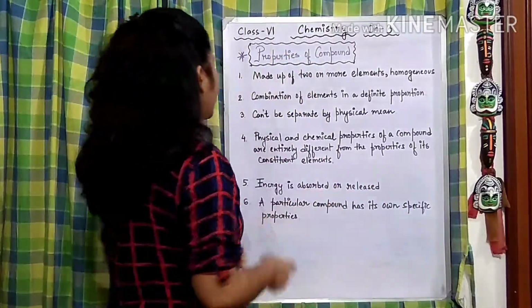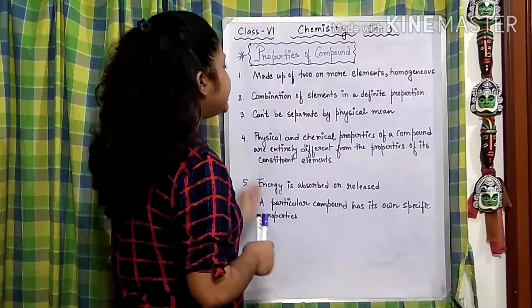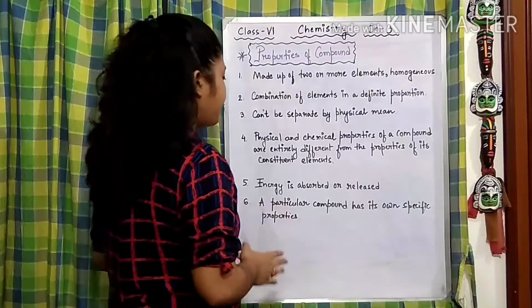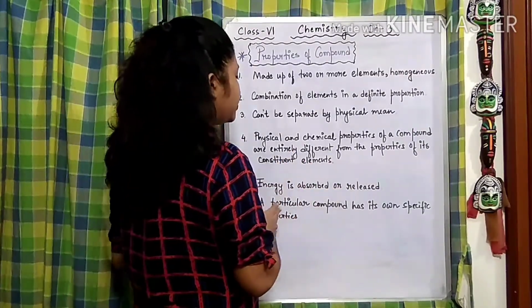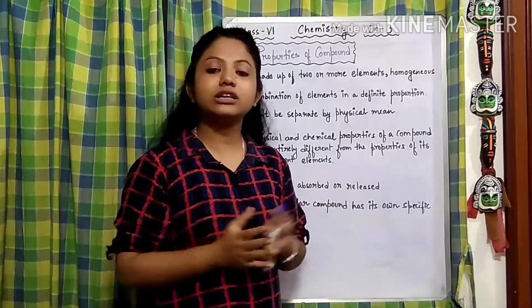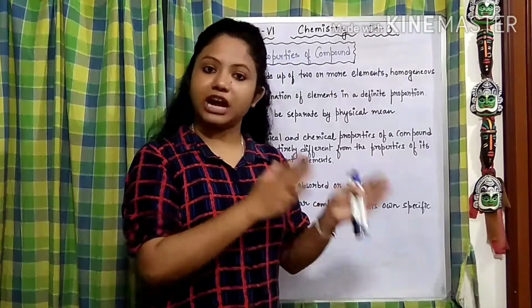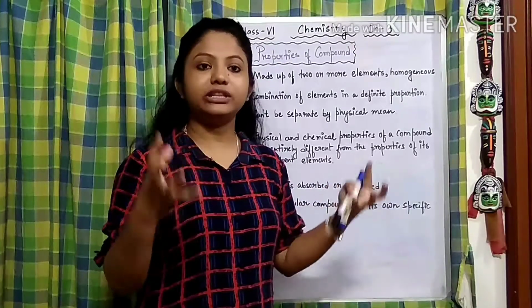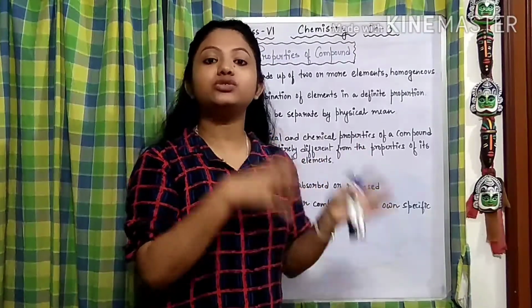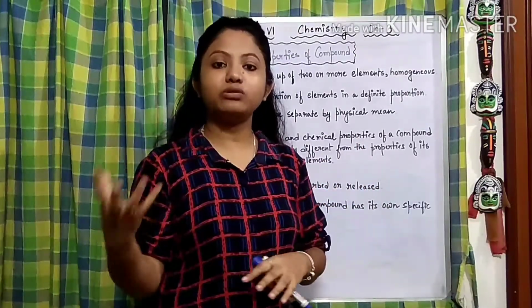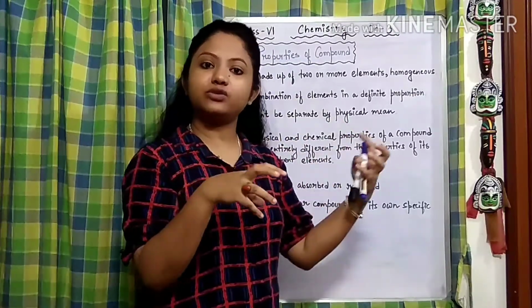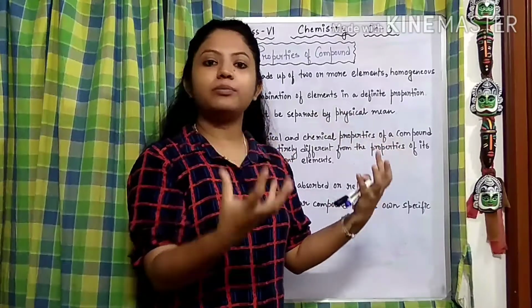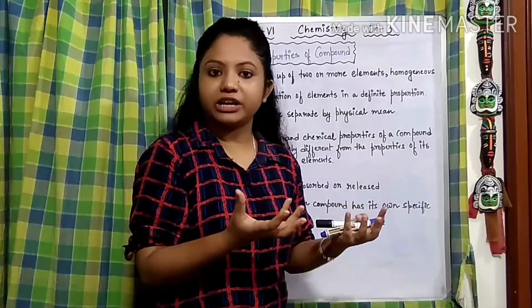Okay, number 4, the physical and chemical properties of a compound are entirely different from the properties of its constituent elements. What are the constituent elements of water? Hydrogen and oxygen. They interact together to give rise to a compound, H2O. Both hydrogen and oxygen have their own kind of property, right?